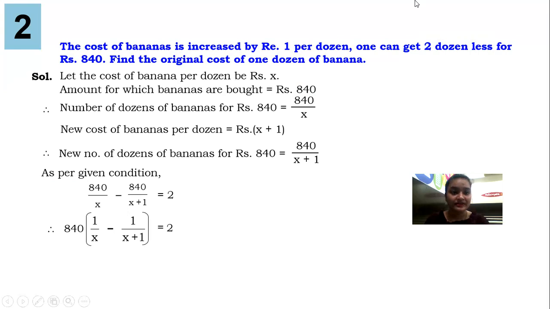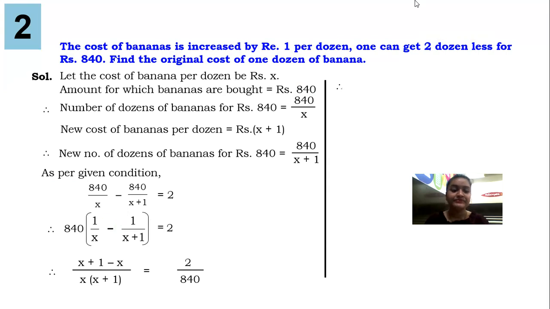Now guys, over here, let's cross multiply and check. 1 into x plus 1 will give you x plus 1, minus 1 into x will give you x upon x into x plus 1. 840 is in multiplication. If I change the side, it will be division. Plus x minus x cancelled, so 1 upon x into x, x square, 1 into x, 1. 1 upon 420, let's cross multiply. 420 shifted to other side will give you minus 420